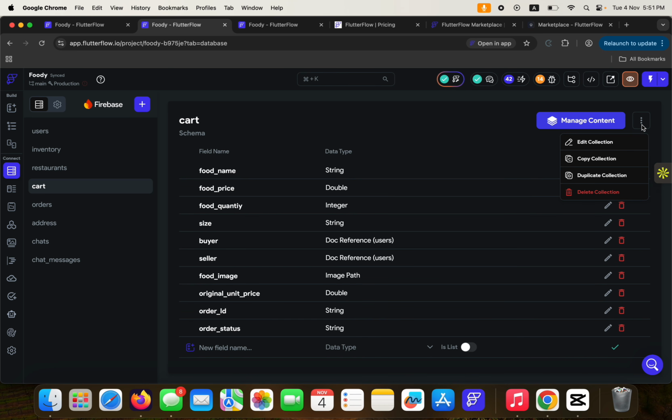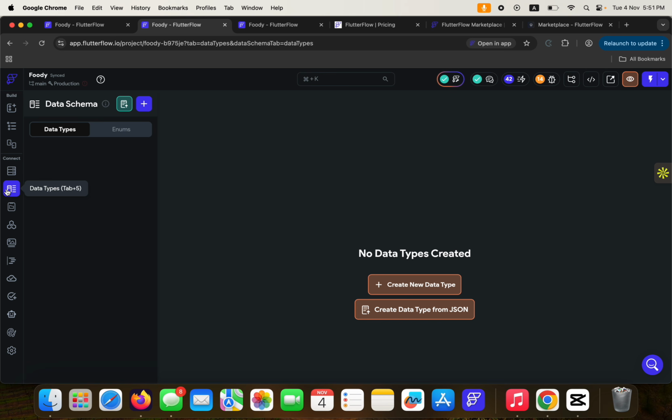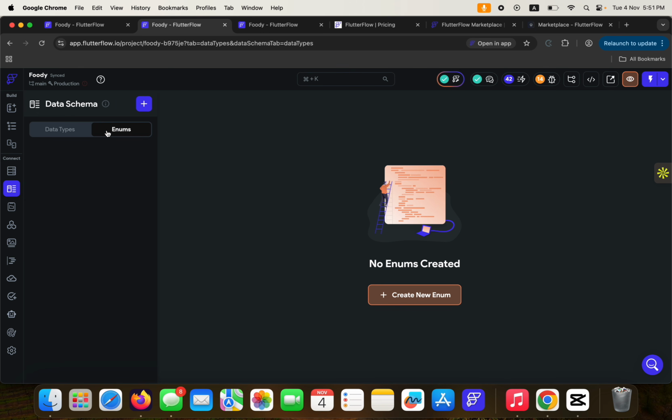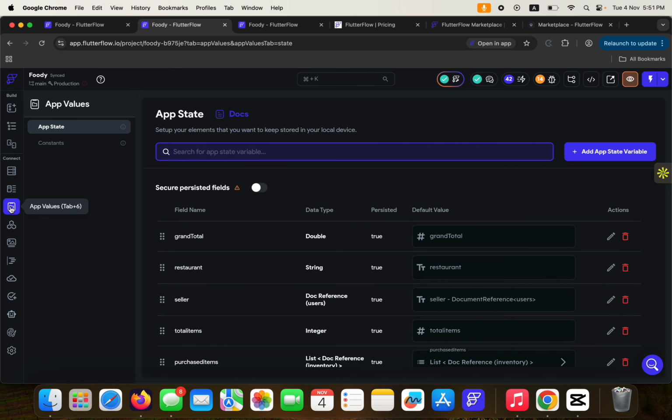All right, so let's go ahead and go to data types. This is where you can add data types. We'll talk about this eventually when we're building an application from scratch, like we used to in the past. So we'll talk about app values.